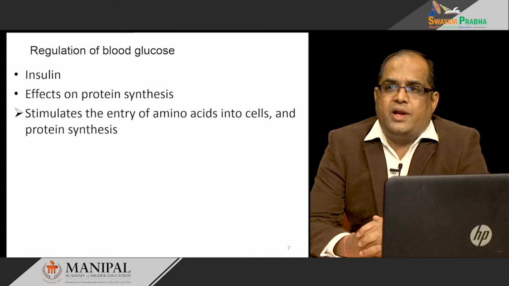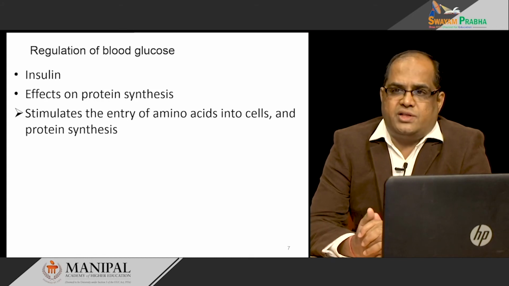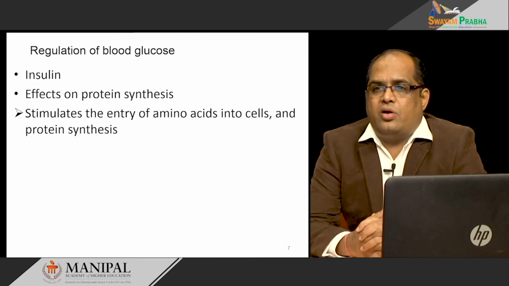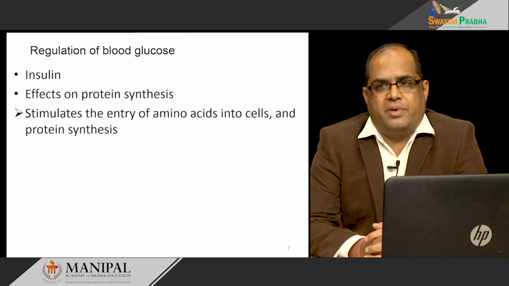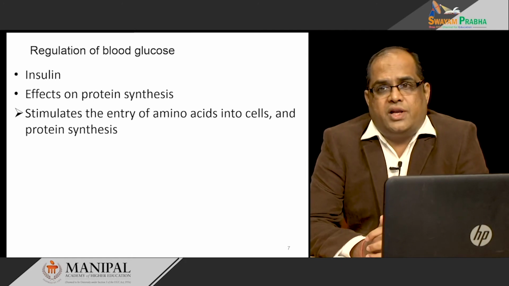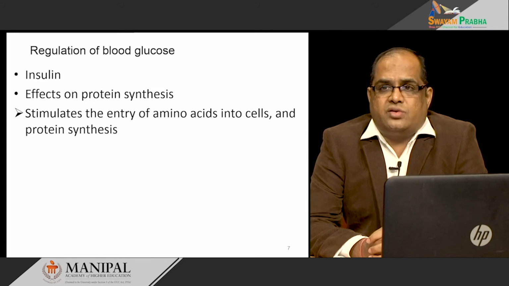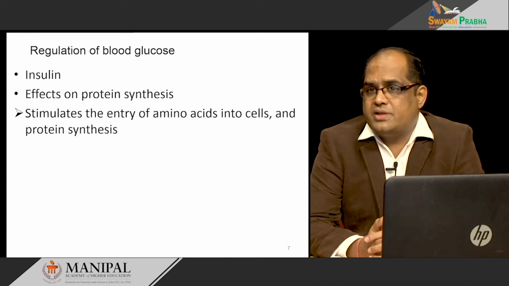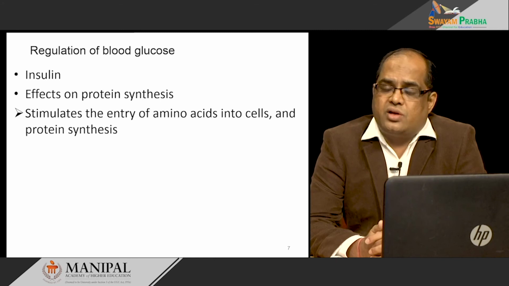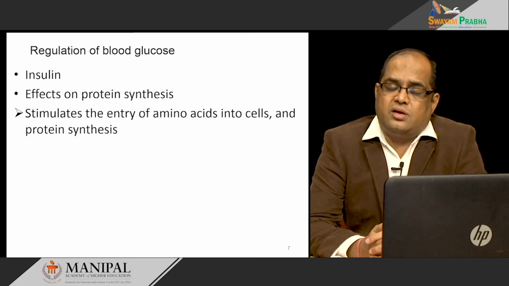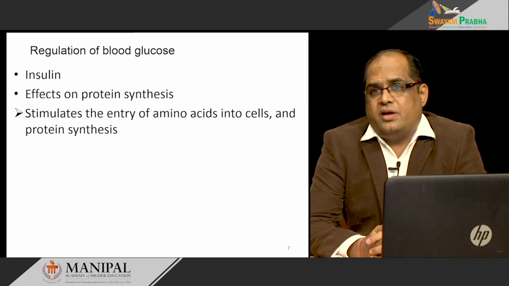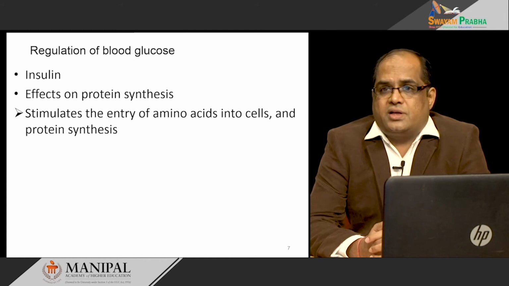Insulin stimulates the entry of amino acids into the cells and helps in the synthesis of proteins. All the anabolic reactions are taking place in the presence of insulin. Because insulin is present in the high energy state, high glucose is there. So, glucose is the primary source of energy, and whatever proteins are utilized during starvation or in the fasting conditions are all replenished back during the high insulin condition.